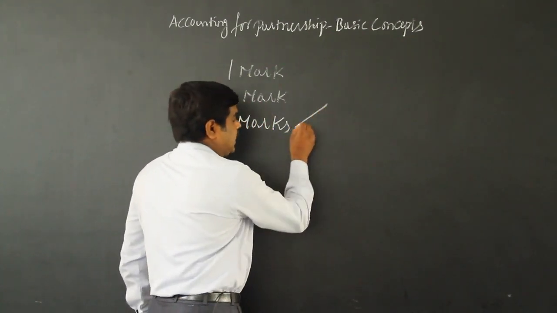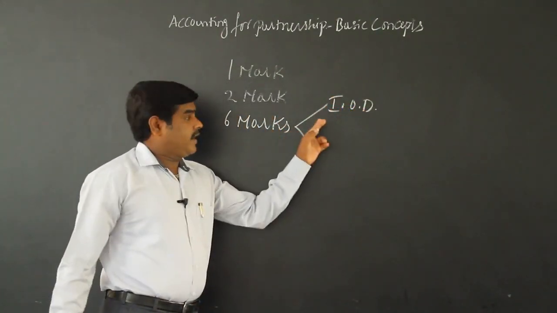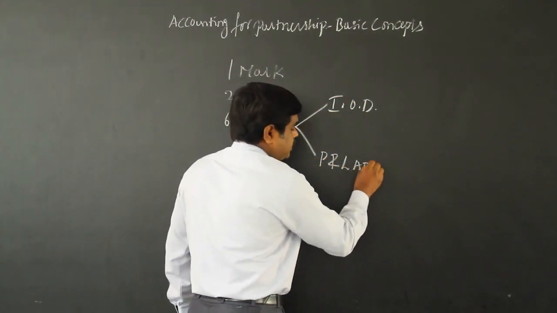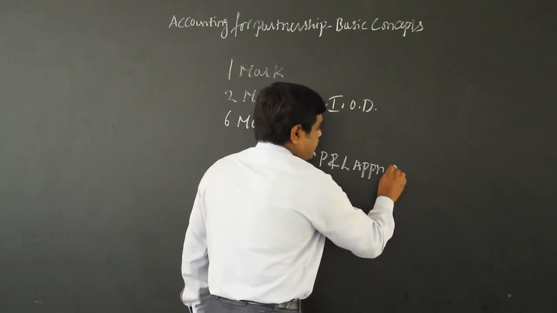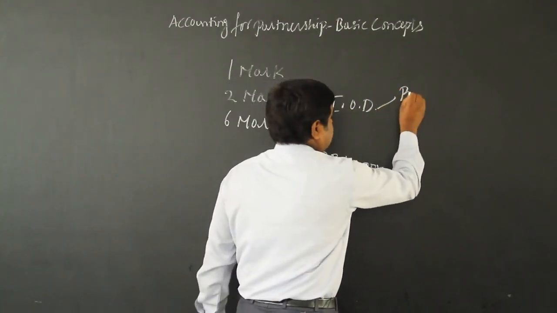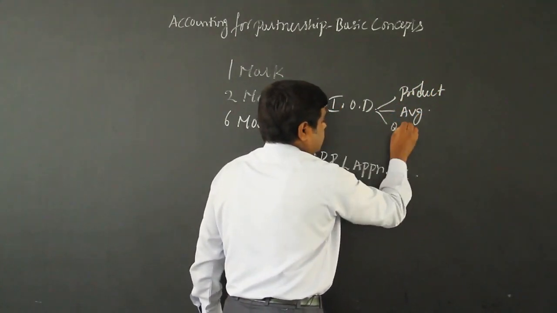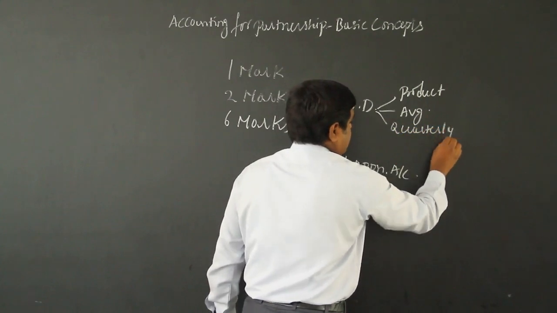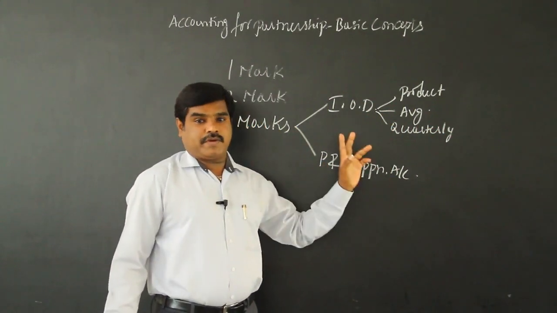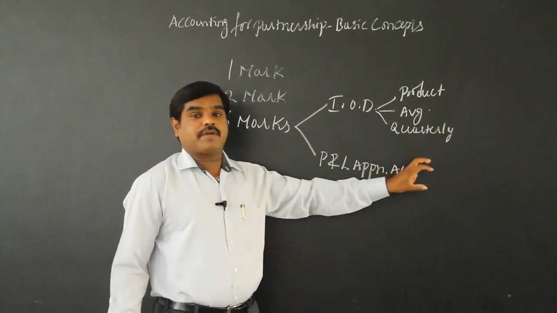So for 6 marks, it is either interest on drawings or profit and loss appropriation account. For interest on drawings, it is either the product method, or the average period method, or money withdrawn by the partner quarterly. Out of these 3, 1 may come, otherwise profit and loss appropriation account for 6 marks.